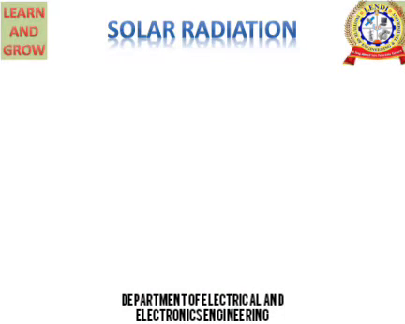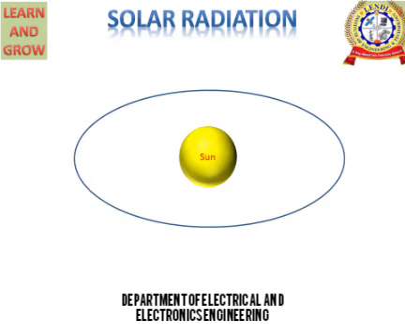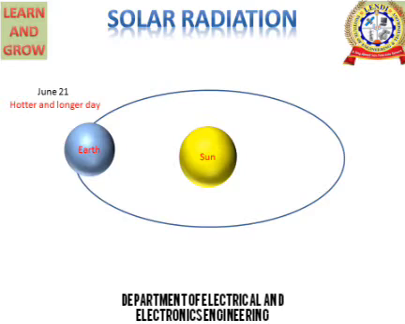Today we will discuss about what is solar radiation and different types of solar radiation. We all know that Earth moves around the Sun and solar radiation will vary due to day and night on the Earth. So solar radiation will vary on the Earth and it will be maximum on day and zero on nights. As we know that June 21st is hotter and longer day. On that day solar radiation will be longer.